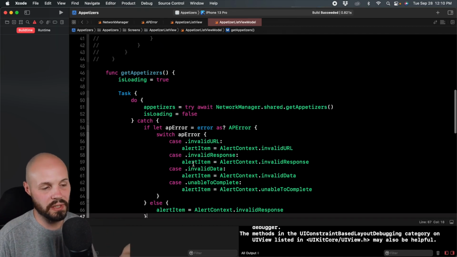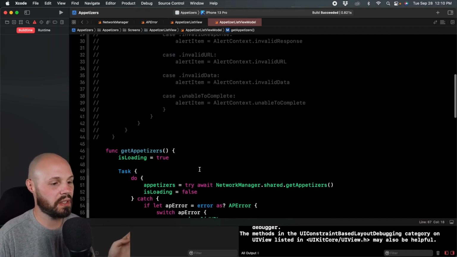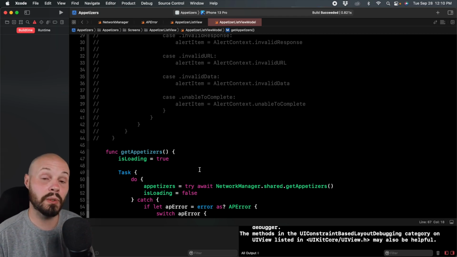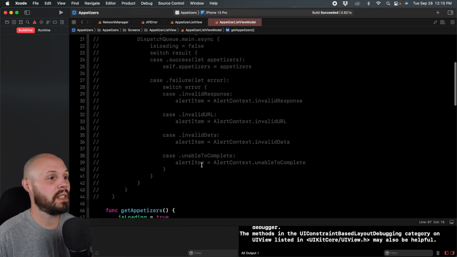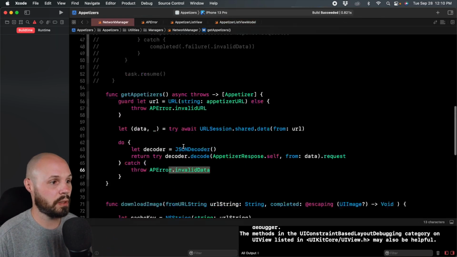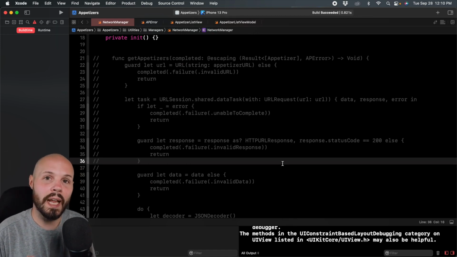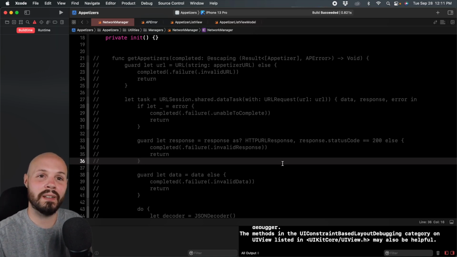Again, if you're not handling specific errors, it's really short, simple, nice. And the main reason you may think, oh, this isn't much less lines of code, it's not necessarily about being less lines of code, even though sometimes it is. It's more about, like I said, back to the network manager and all these completion handler exits. It's more about abstracting away many of the common errors when writing asynchronous code: handling all the exits, doing the weak self dance, routing things to the main thread. Those are all very common errors. And what async await does is abstract that away into the language and protect us developers from making those errors.